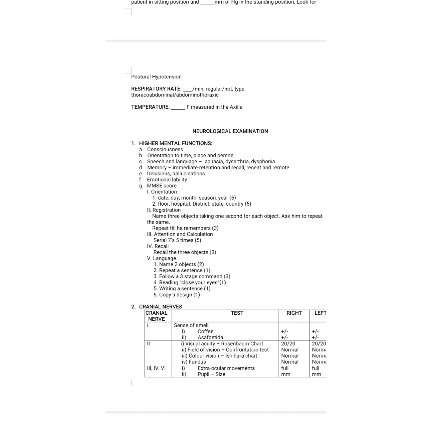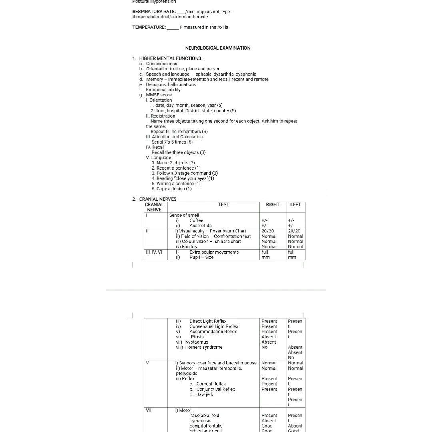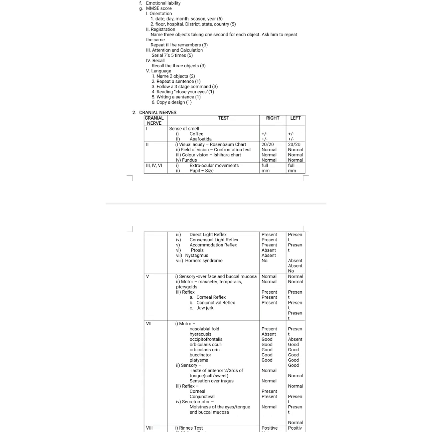So for the higher mental functions, you need to check for the consciousness, orientation to time, place, person, speech, language, memory, delusions, hallucinations, emotional ability, and MMSE score. Then you have to go with it in the same way, history, examination also in the same way. So next, cranial nerves. First cranial nerve, you have to check for the sense of the smell. With the coffee or camphor, you have to check in both the right and the left nostrils.